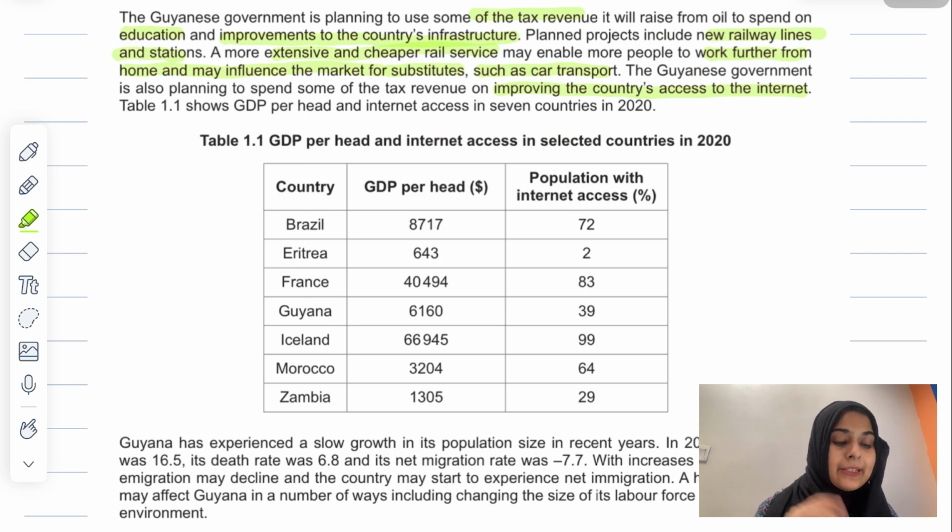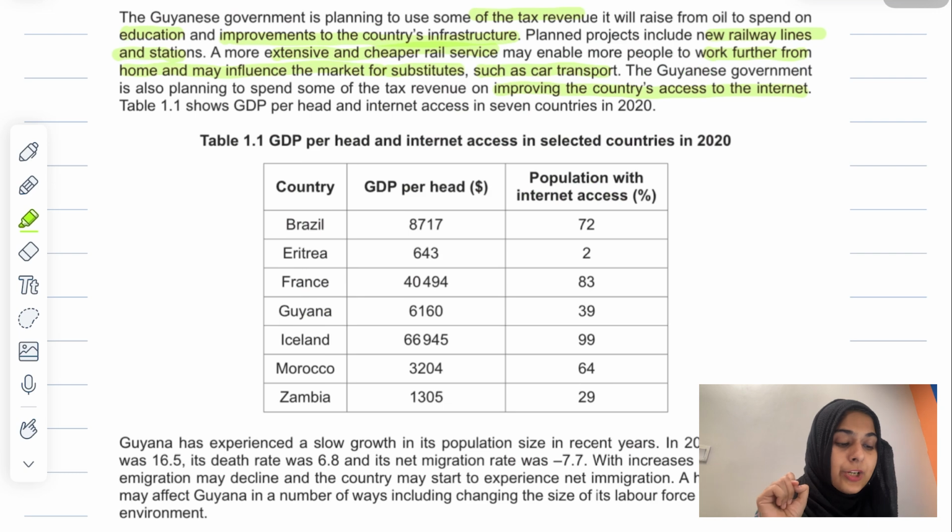Then they're saying planned projects include new railway lines and stations. This is important. A more extensive and cheaper rail service may enable more people to work further from home and may influence the market for substitutes such as car transport.